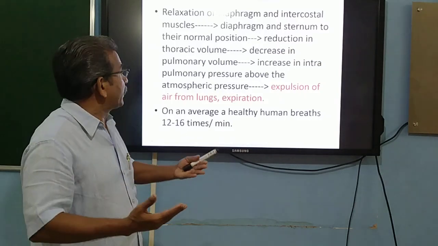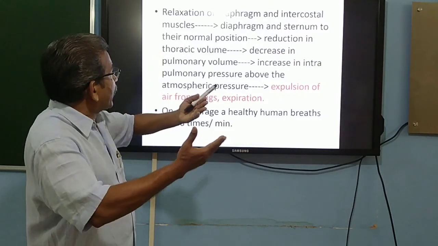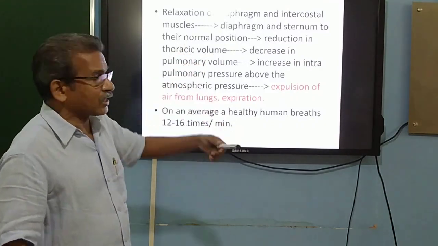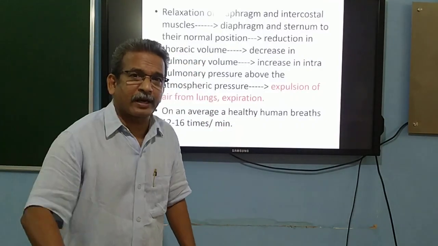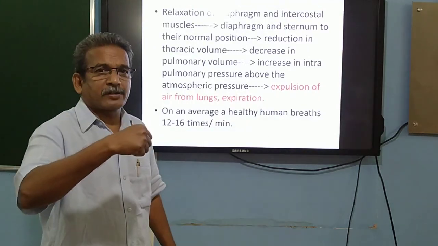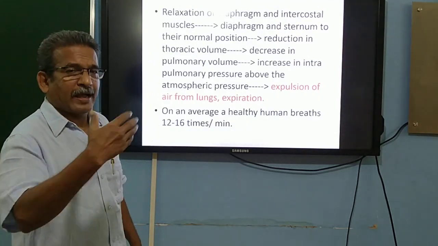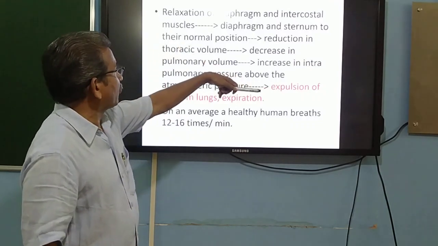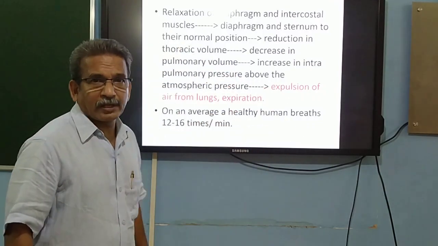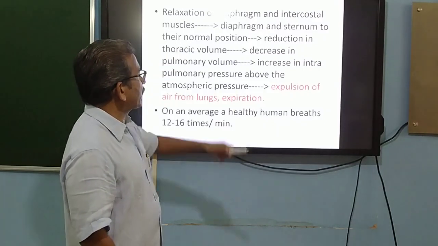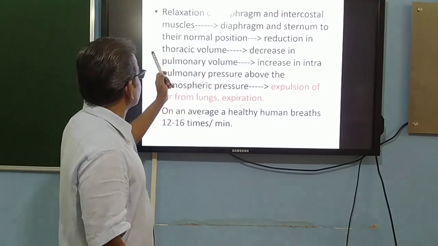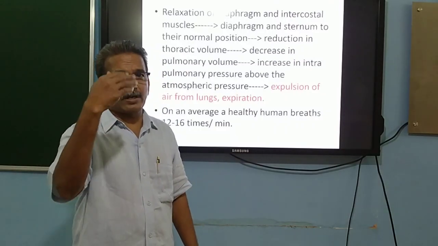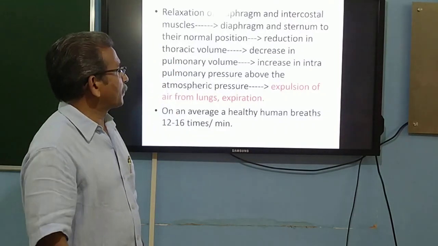Now, what is going to happen? The diaphragm relaxes. So, the relaxation of the diaphragm and intercostal muscle is happening. Intercostal muscle also had contracted during inspiration, so both these activities are reversed. What are these activities? The relaxation of the diaphragm and the relaxation of the intercostal muscles. As a result, what happens? The diaphragm and the sternum move to their normal position.